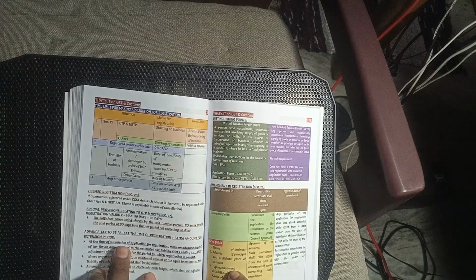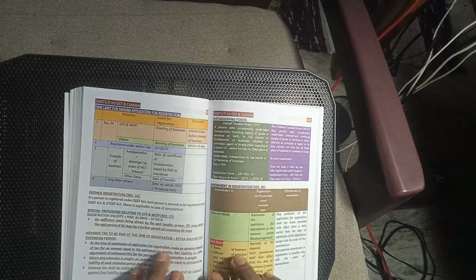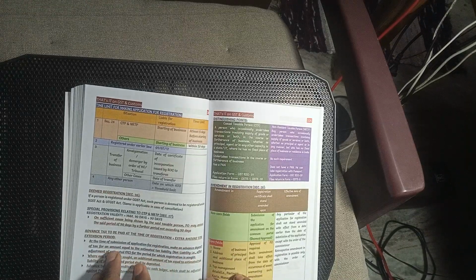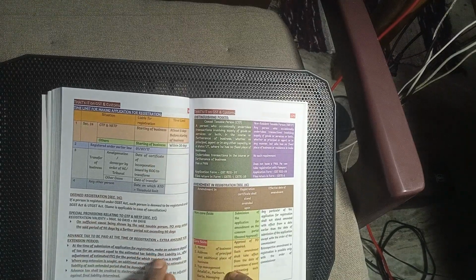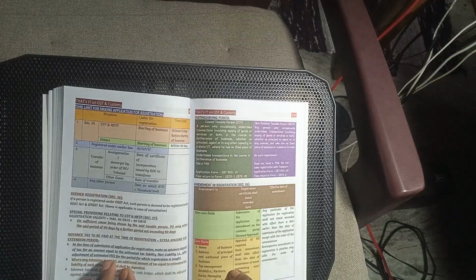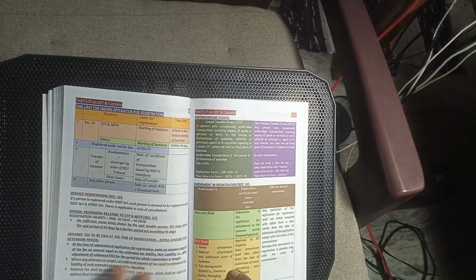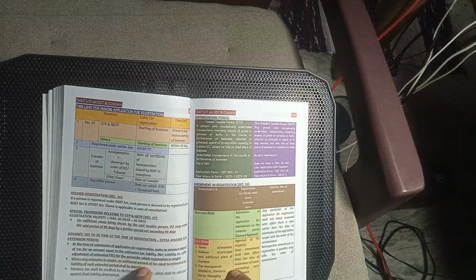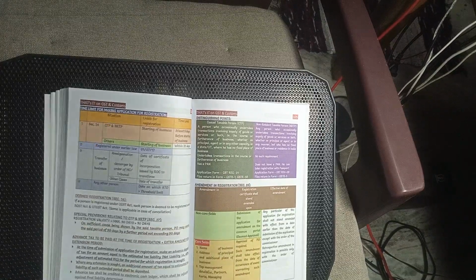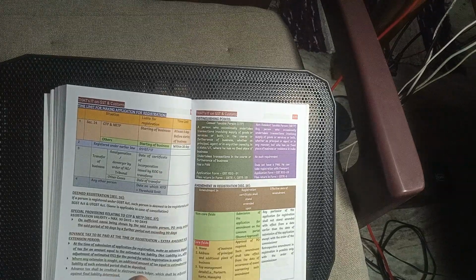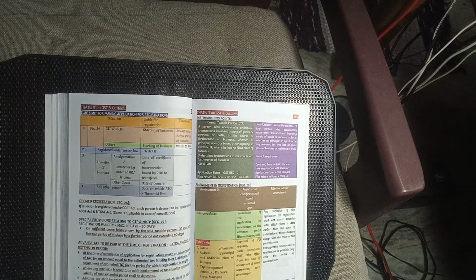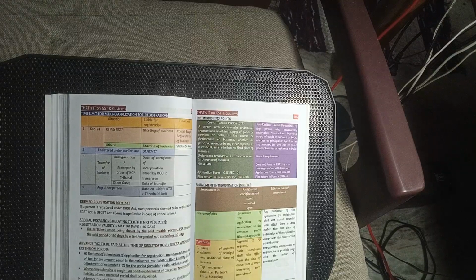At the time of submission of application of registration, make an advance deposit of tax equal to the estimated tax liability, net liability, that is after adjustment of estimated ITC, for the period for which registration is sought. Where an extension is sought, the additional amount of tax equal to the estimated tax liability for the extension period shall be deposited. Advance tax shall be credited in the electronic cash ledger and shall be adjusted against the final liability determined.